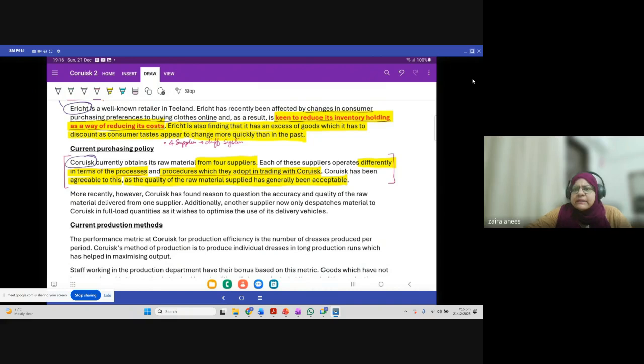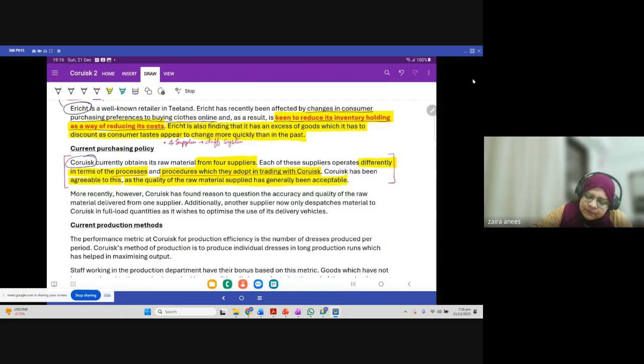But the point is, things are not standardized. So if things are not standardized, what does that mean? That means you probably have to cater for the different requirements of each supplier. And that sometimes creates problems, because you may make mistakes in ordering or in dealing with a supplier. So that can be an issue.